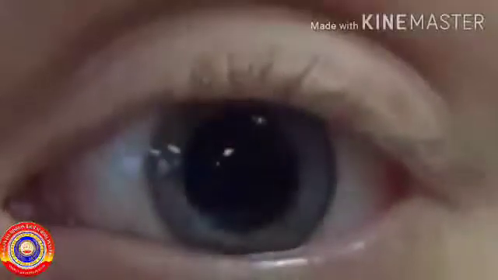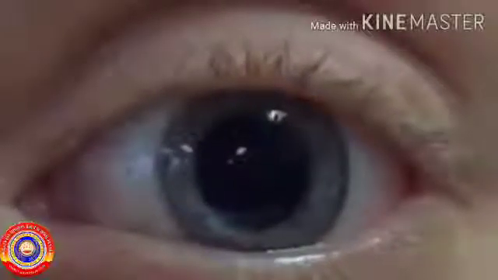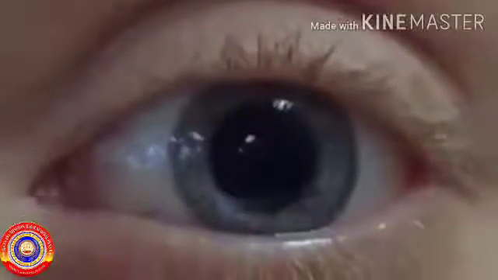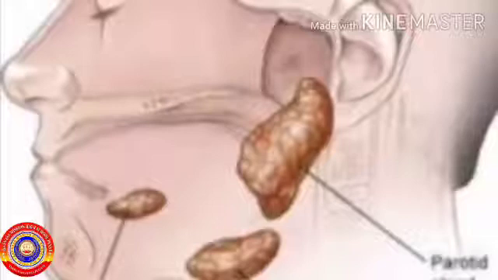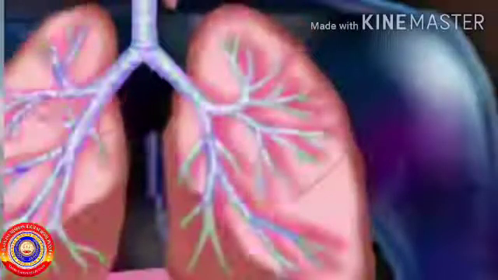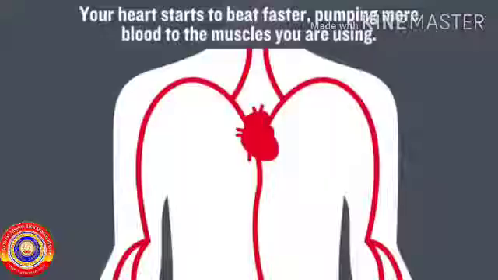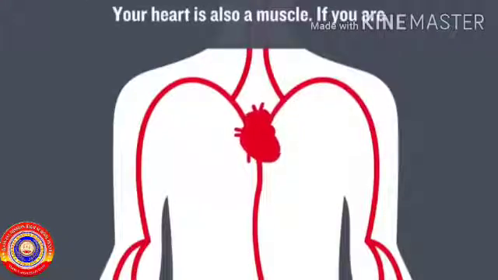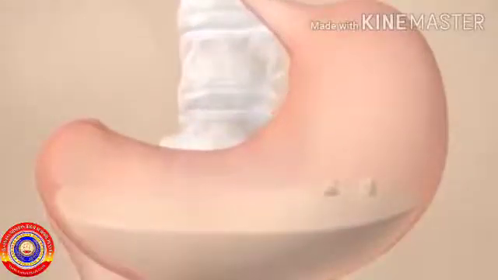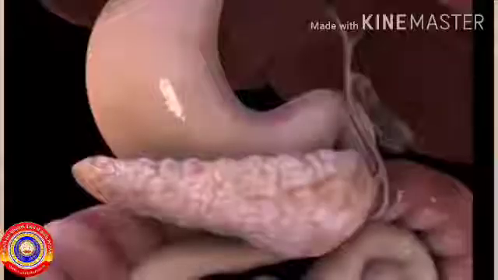Let's have a look at what happens to the internal organs during the sympathetic system. The pupil in the eye dilates. Dilate means the size of the pupil increases. The production of saliva decreases. In the lungs, the trachea expands. Heartbeat increases. In the stomach, the gastric activities slow down.